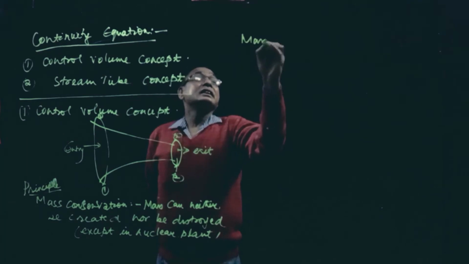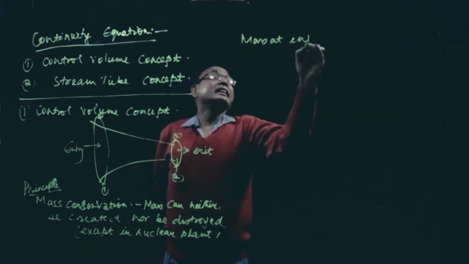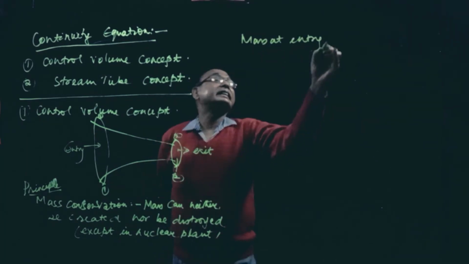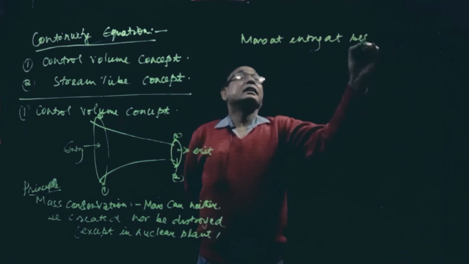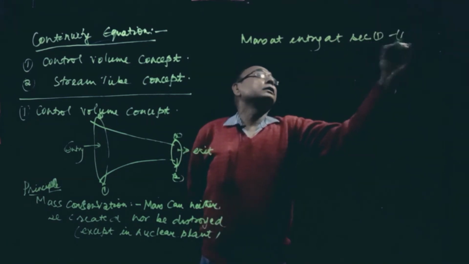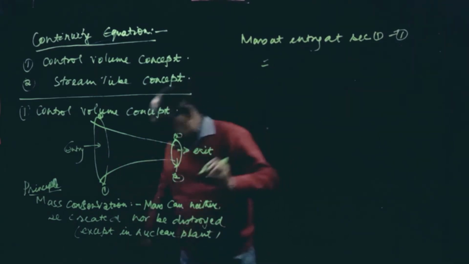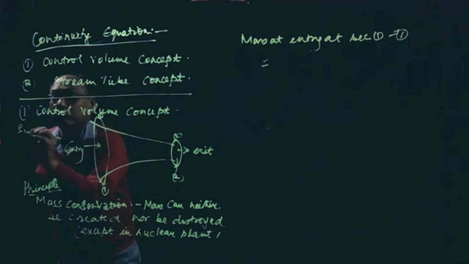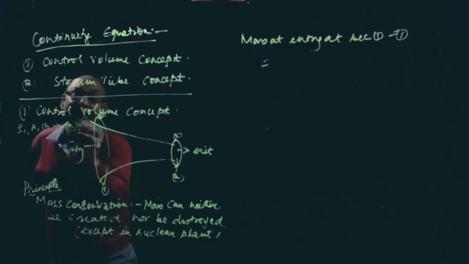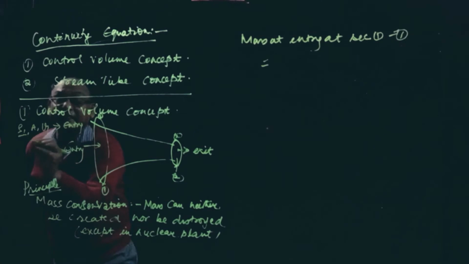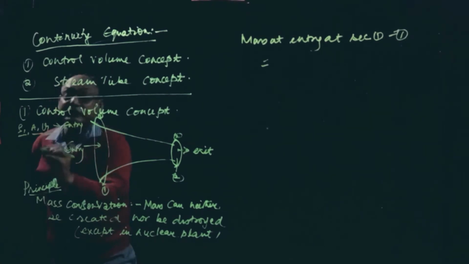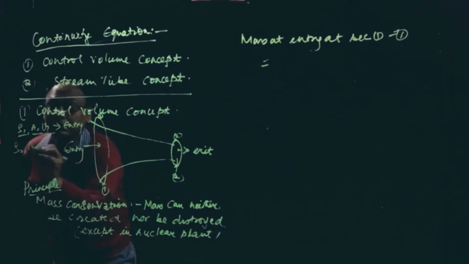mass at entry, at section 1-1, will be equal to rho 1 A1 V1 at entry, that is mass density, area and velocity. Similarly, rho 2 A2 V2 at the exit.